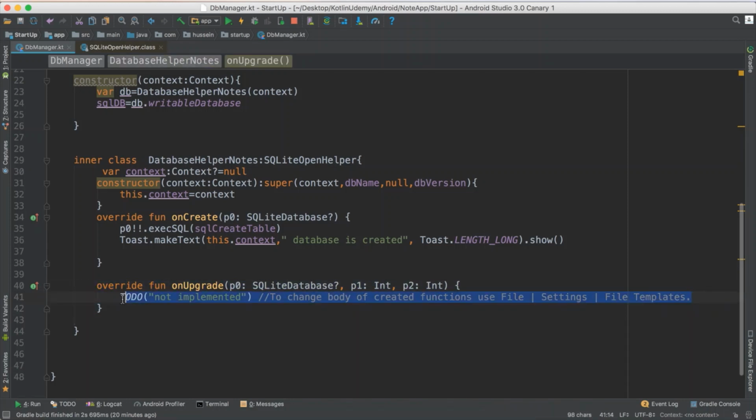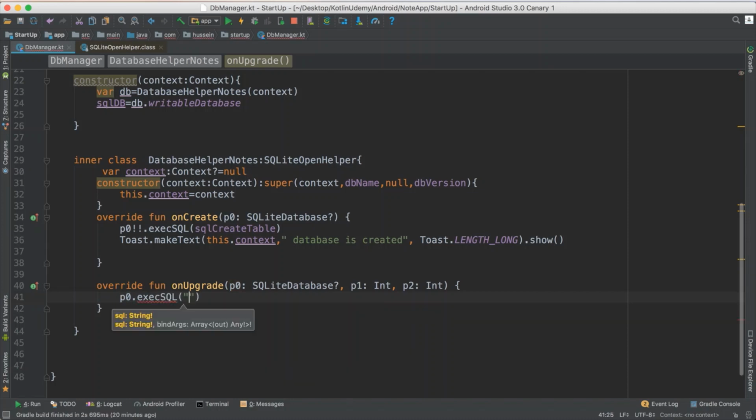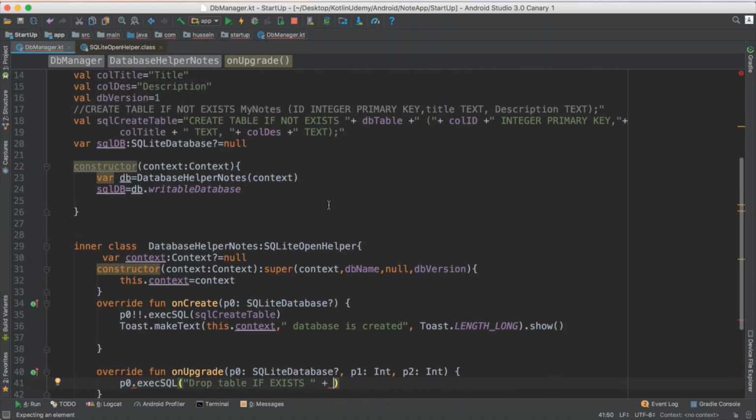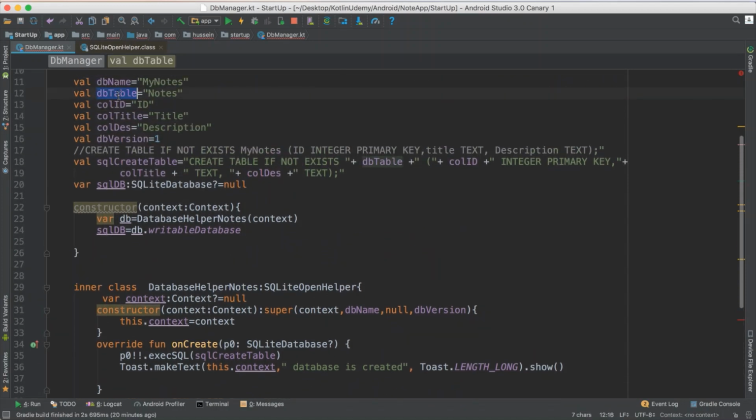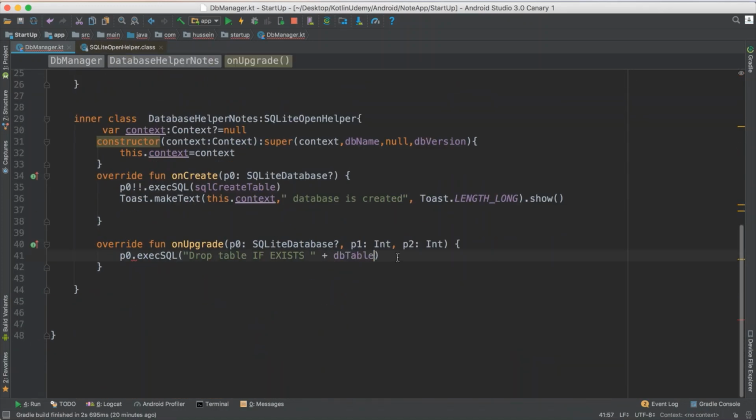What do you do if you want to upgrade the database? Just say db.execute. Okay, this one 0, name it p0. So name it p0.execute SQL. I want to execute SQL. What will you do on the database if you want to upgrade? For sure, you will drop the database or drop the table if exists. You say if exists, the name of the table, which is the table name. So you do it here when you do an upgrade for the version.